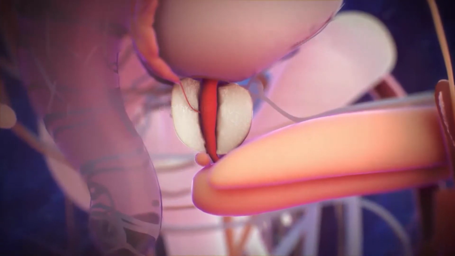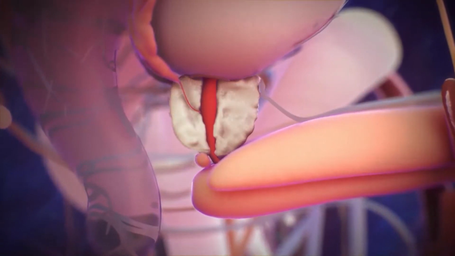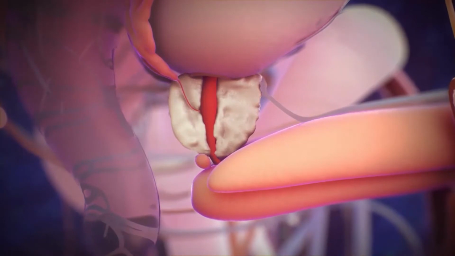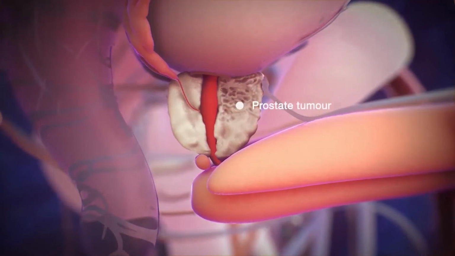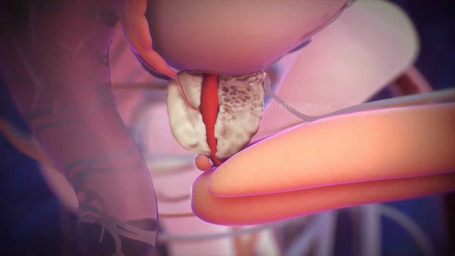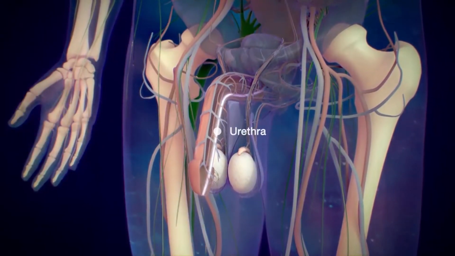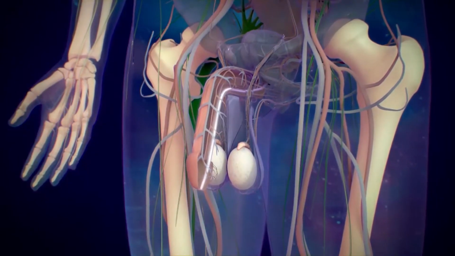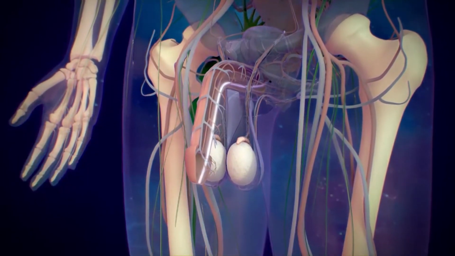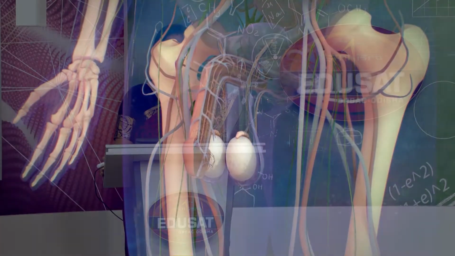Normally the size of a walnut, the prostate gland enlarges with aging and may also increase in size due to prostate cancer. This puts pressure on the urethra and may result in difficulty urinating. The urethra is a channel that transports urine and semen out of the body. The opening of the urethra is located at the tip of the glands of the penis.